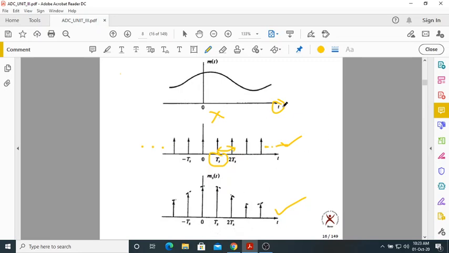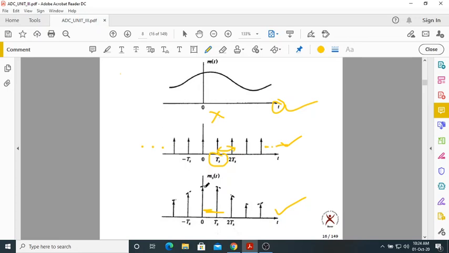Here time is continuous, because the signal m of t is defined for all time, for any value of t. But here it is not defined between 0 and Ts. Nothing is there. It is defined only when t equal to 0 and t equal to Ts, and so on. Okay.